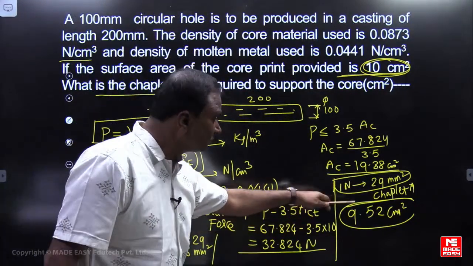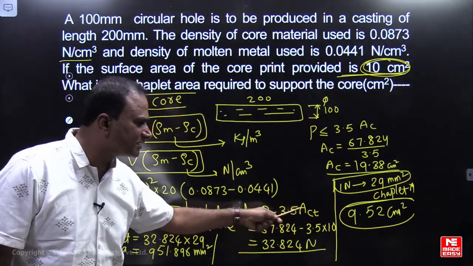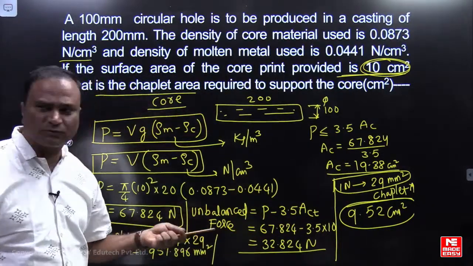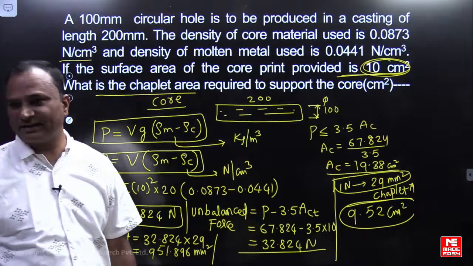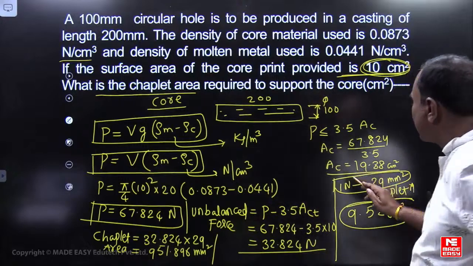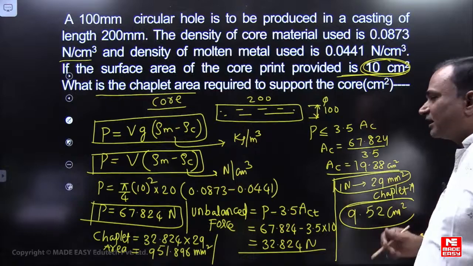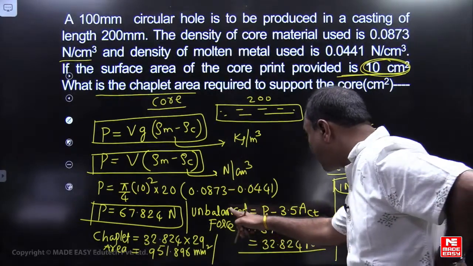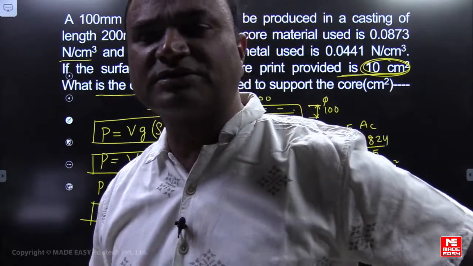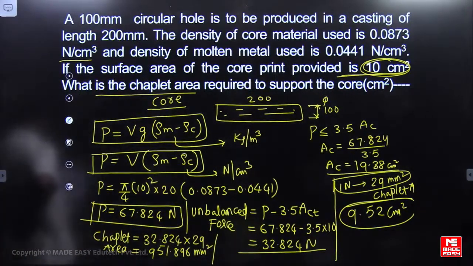So due to the difference in the core print area, an unbalanced force comes, P minus 3.5 times AC. If in place of AC you put 19.38, how much do you get, friends? The unbalanced force is 0. Check, there is a bit of twisting in this problem. So please remember this: for every 1 Newton of unbalanced force, 29 mm square of chaplet area will be required. The unbalanced force here is 32.824, for which you can calculate the force.